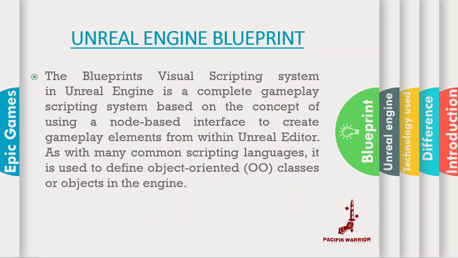Unreal Engine Blueprint is a blueprint visual scripting system in Unreal Engine. It is a complete gameplay scripting system based on the concept of using a node-based interface to create gameplay elements from within Unreal Editor. As with many common scripting languages, it is used to define object-oriented classes or objects in the engine. As we use UE4, the objects defined using Blueprint are informally referred to as just blueprints.